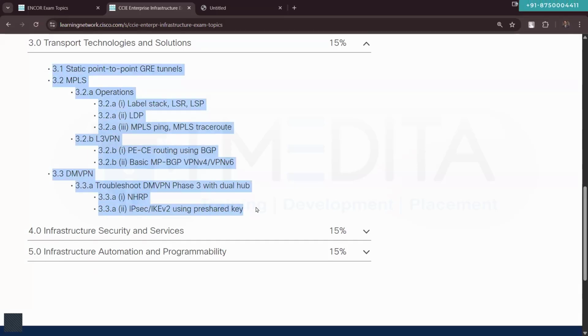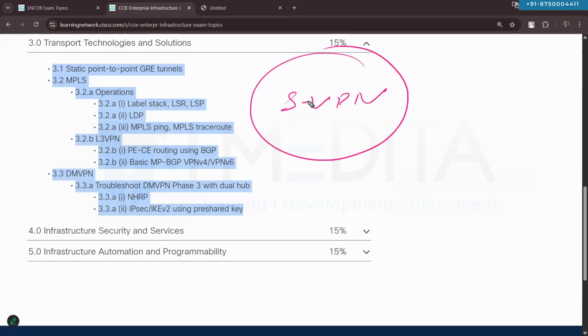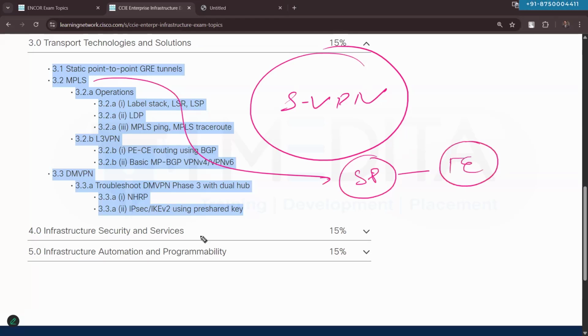VPN is a very big topic, by the way. There is in fact a dedicated exam in the security track called SVPN. So VPN is a very big topic. Same goes for MPLS. MPLS you will see mostly in a service provider environment where they will talk about things such as traffic engineering and other concepts, L2 VPN, L3 VPN in quite detail. We will keep our focus only on the topics that are in the certification exam.